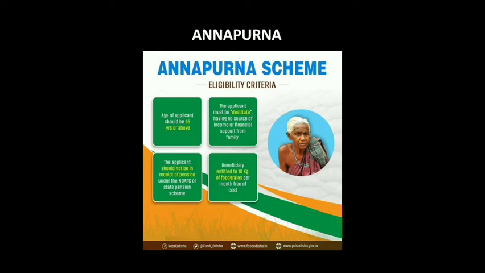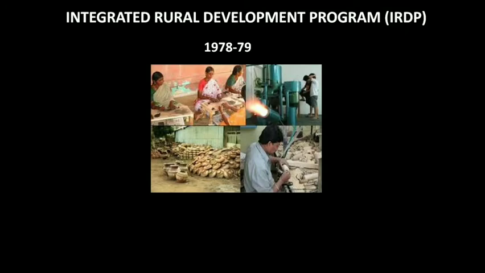Moving on, we have the Integrated Rural Development Program, that is IRDP. It started in the year 1978 to 1979, and it mainly focuses on the poorest of the poor, people who fall below the poverty line, in order to uplift them. They promoted sustainable opportunities for self-development, self-employing themselves in various works, so that they will be able to earn more money and provide for their family as well.